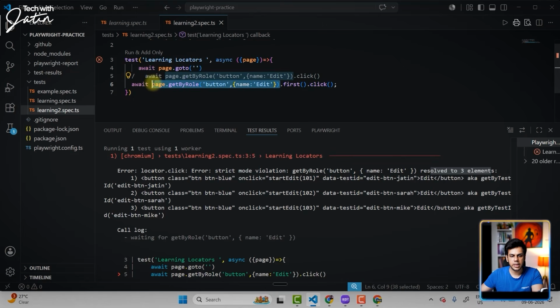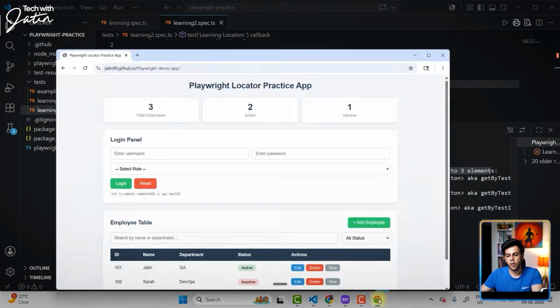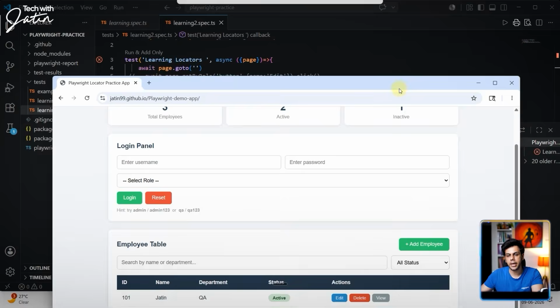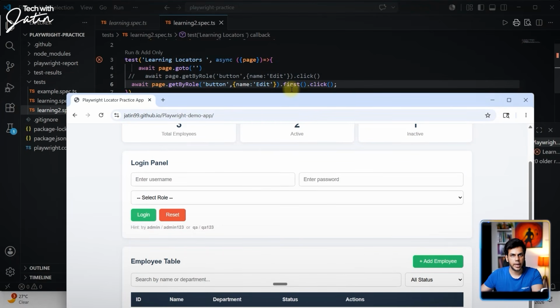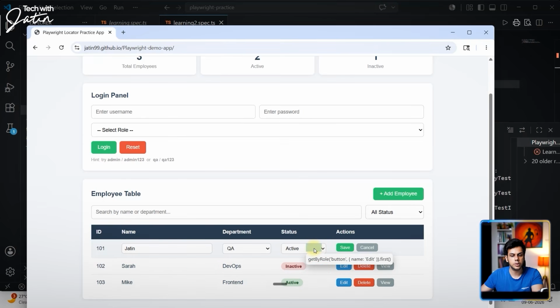This is going to give me 3 elements. From those 3 elements, we are going to get the first element, and to that first element, we are going to perform the click. Over here, look carefully. We have Jatin, Sarah, and Mike. Now, because I am saying first, it is going to give me this particular element, that is Jatin's data. So I'm going to get this edit button of Jatin, and this one is going to get clicked. I hope this part makes sense to everyone.